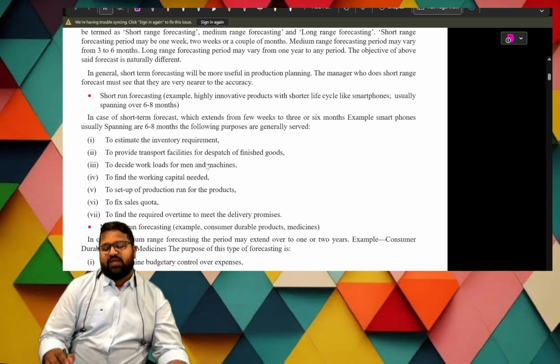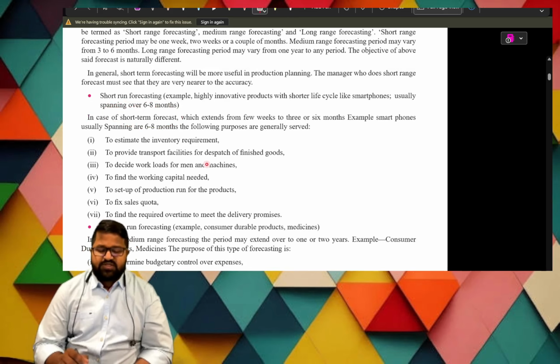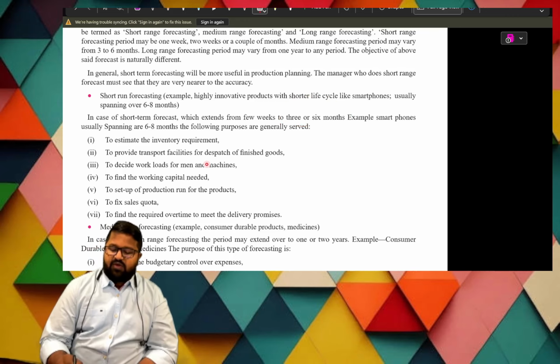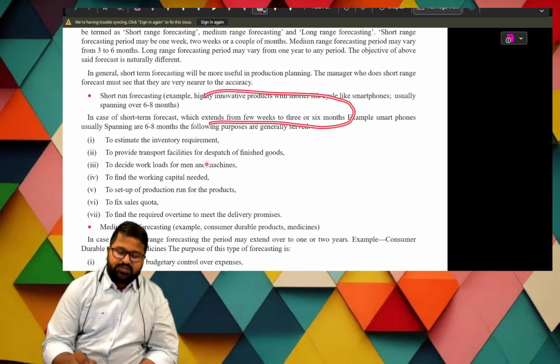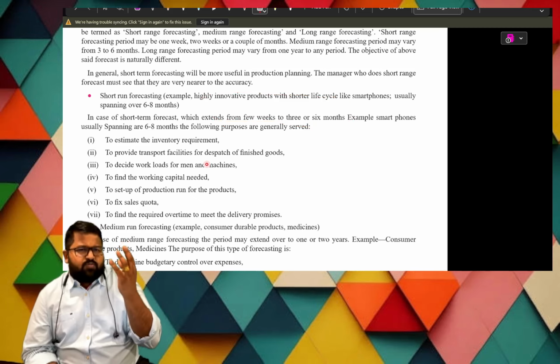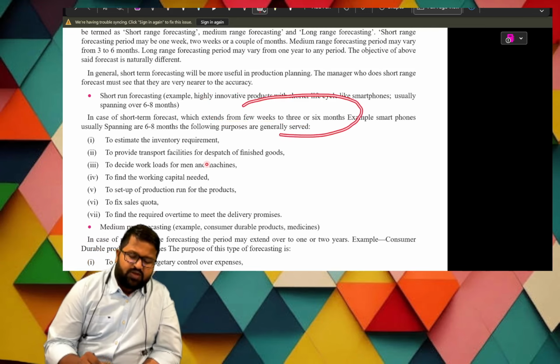What is the short-term forecast? The short-term forecast ranges from a few weeks to 3 or 6 months. This may sometimes increase. Normally, the range is a few weeks to 3 or 6 months.